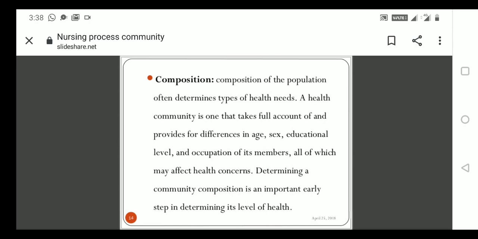Whoever needs the healthcare services, we are not at all seeing the age of the person. Depending upon the age, we can give the healthcare services.